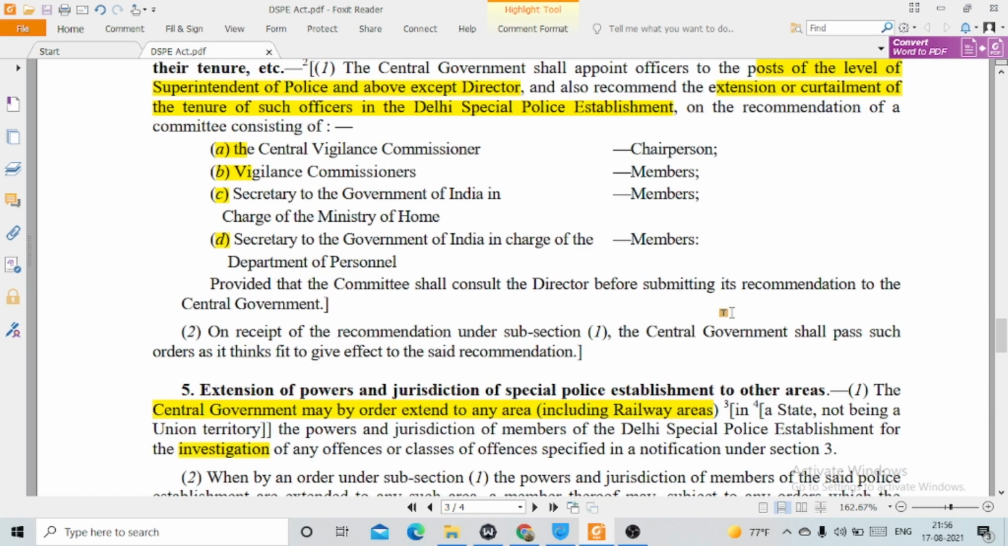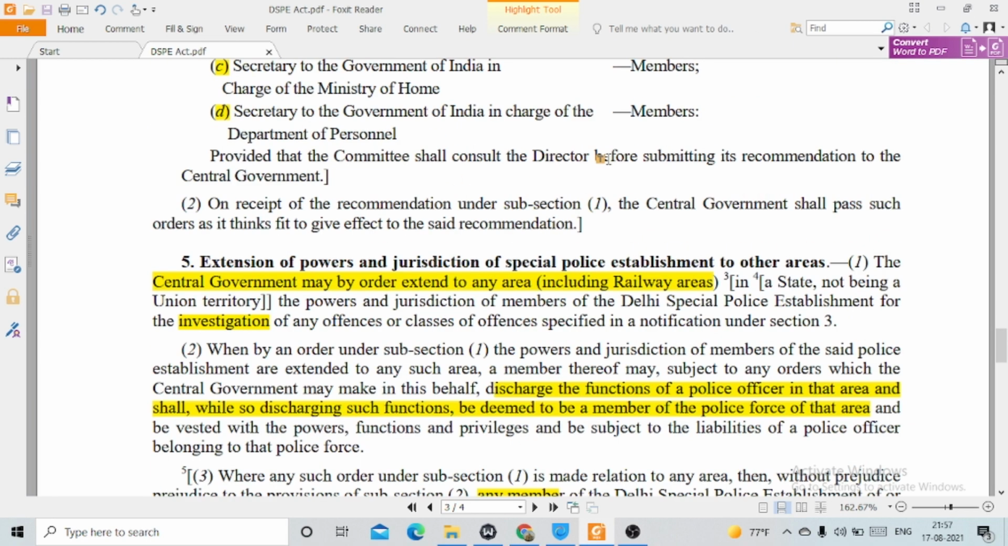The committee shall consist of the Central Vigilance Commissioner as its chairperson, the Vigilance Commissioners as its members, the Secretary to the Government of India in charge of the Ministry of Home as a member, and the Secretary to the Government of India in charge of the Department of Personnel as a member. So that means there is a 4-member committee. Then section 5, which deals with extension of powers and jurisdiction of the special police establishment to other areas.